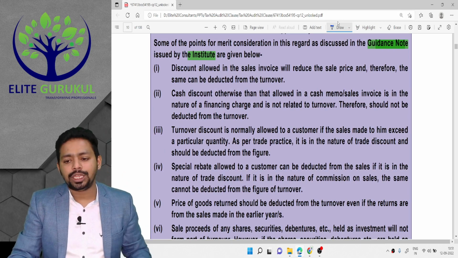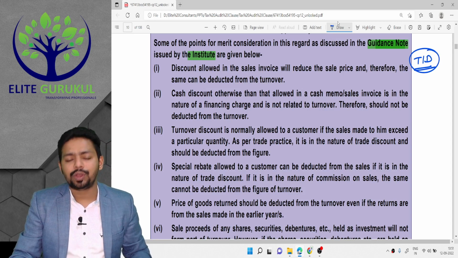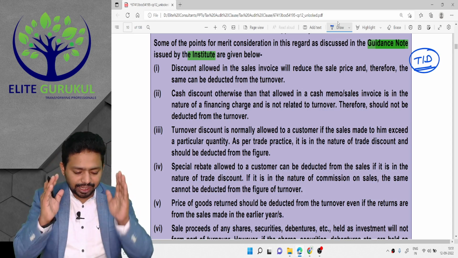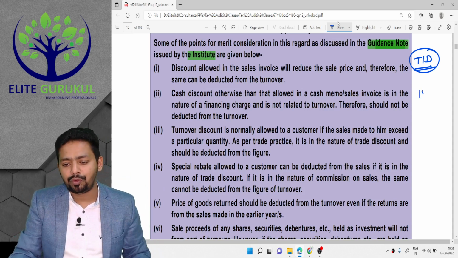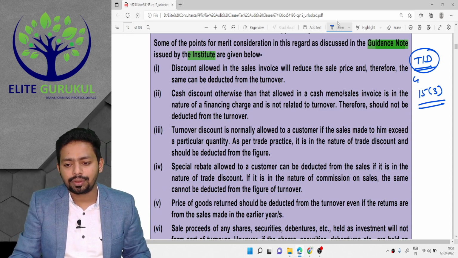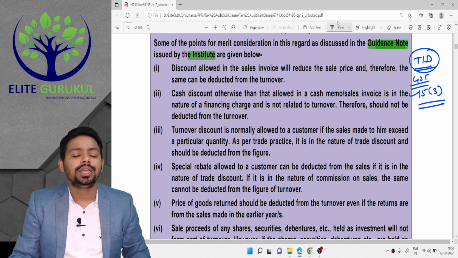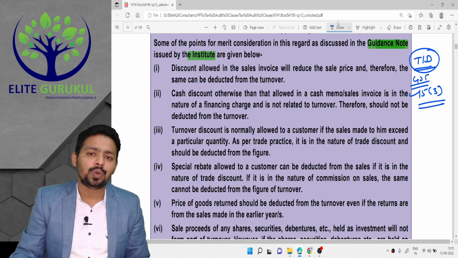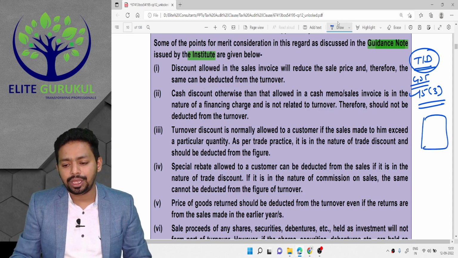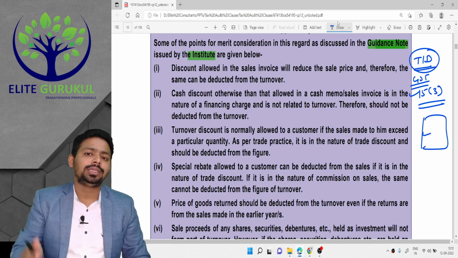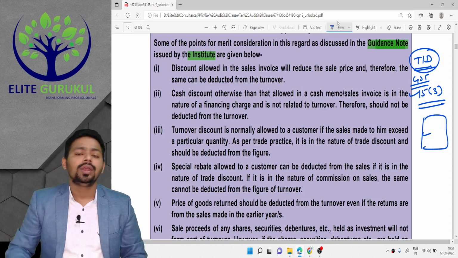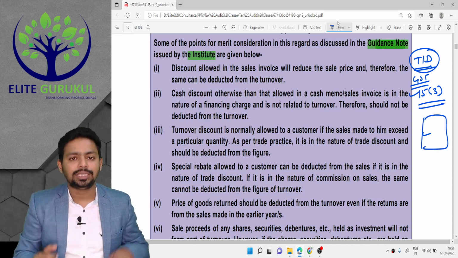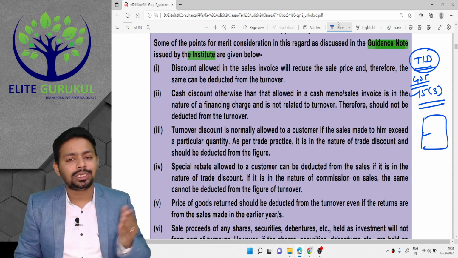Remember, the thumb rule is whatever you consider as a trade discount, business discount. If the discount is written in the invoice, then we have to subtract. Even in GST law, if you follow section 15 subsection 3, valuation, CGST Act, there also you can see a condition. If in the invoice only you have shown the discount, then it must be subtracted from the turnover. Definitely you are not charging the discount. You are not charging that much amount as consideration from the party. How can you consider it in the turnover?